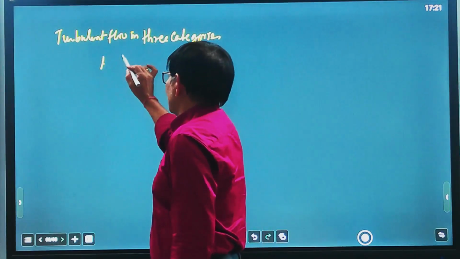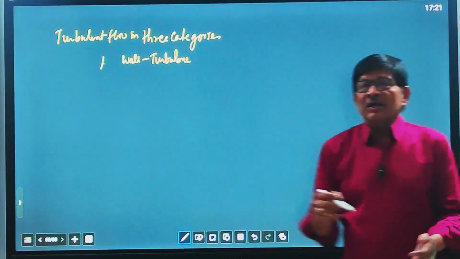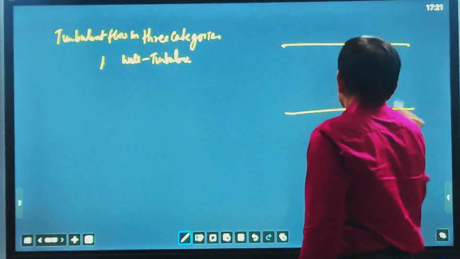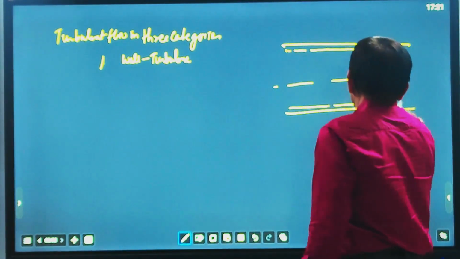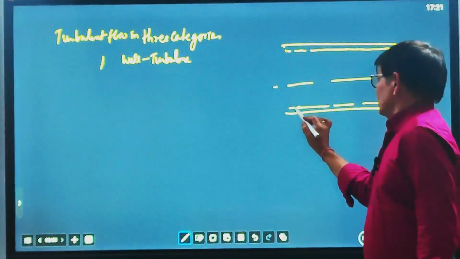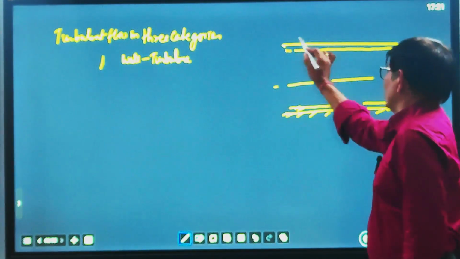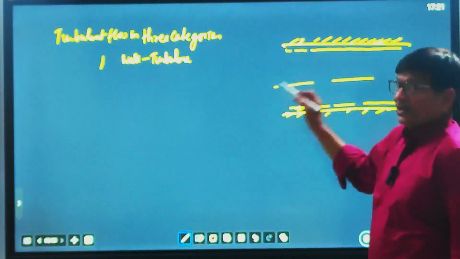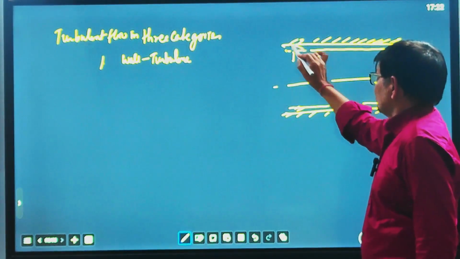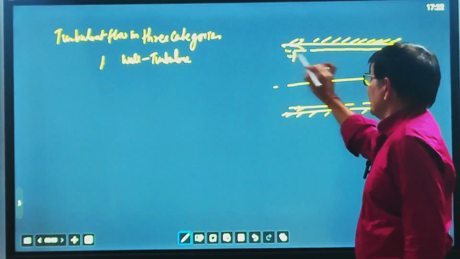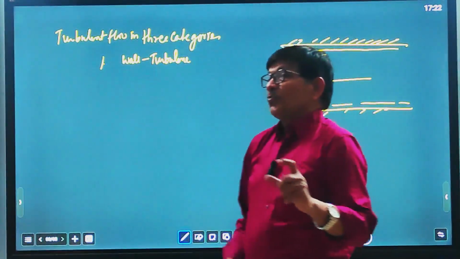Number one, wall turbulence. It is very close to the surface of the wall. We know that whether flow is turbulent or laminar, very close to the wall it is always laminar. Suppose up to this point it is laminar, but from here, very close to the wall, it is turbulent, because of the effect of the wall.